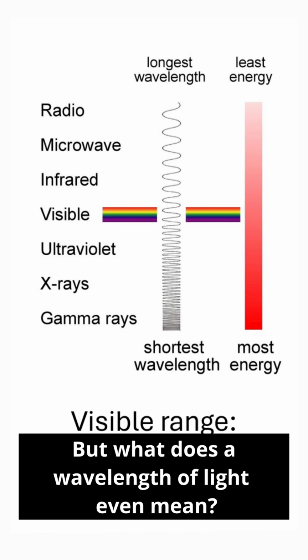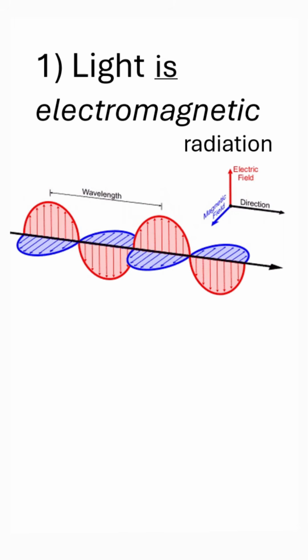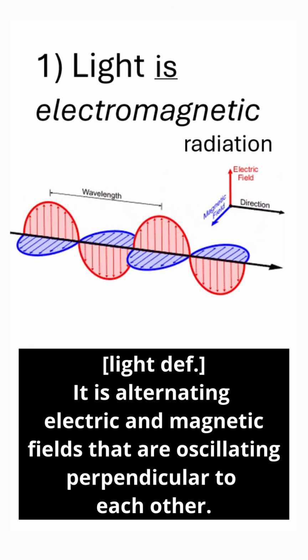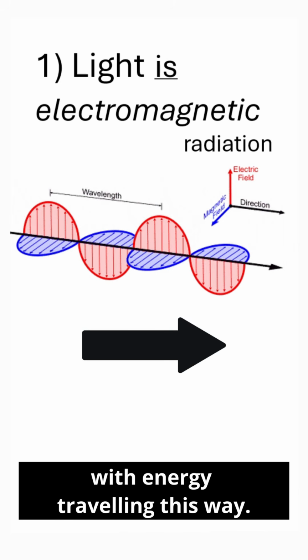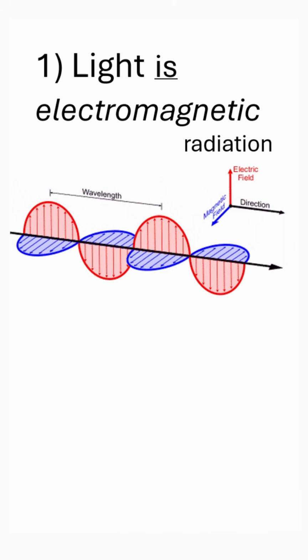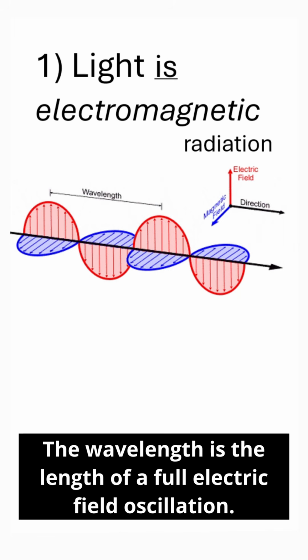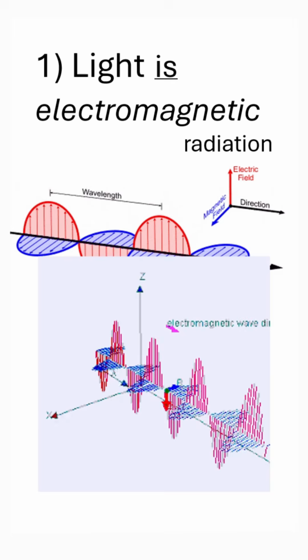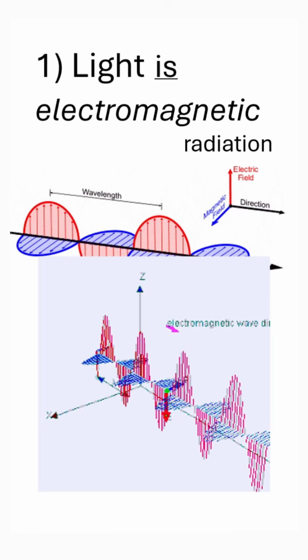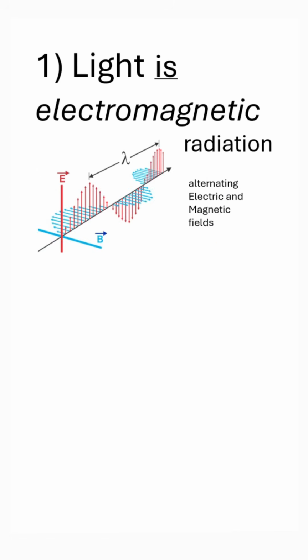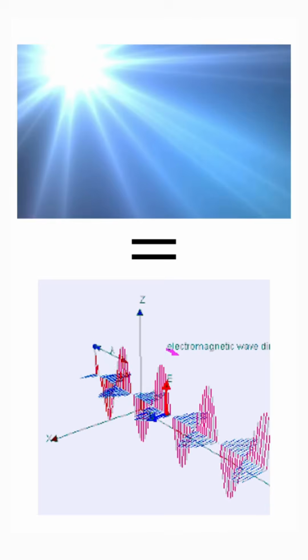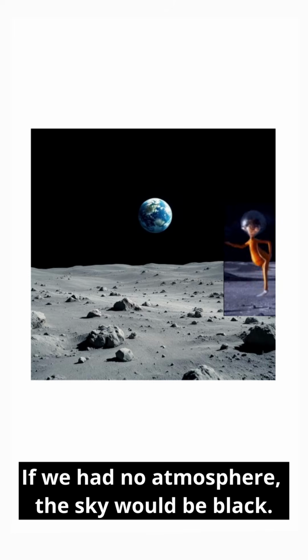But what does a wavelength of light even mean? Light is electromagnetic radiation. It is alternating electric and magnetic fields that are oscillating perpendicular to each other, with energy traveling this way. If this sounds complicated, it's because it is. The wavelength is the length of a full electric field oscillation. This is how you should imagine light, using the wave model. Really take this in, because this is essential for understanding why the sky is blue. Light is electromagnetism. Okay, if we had no atmosphere, the sky would be black.